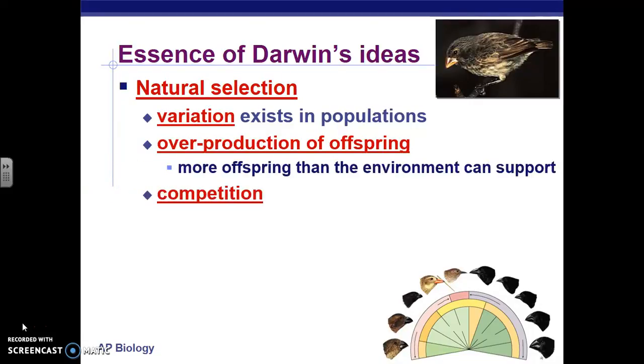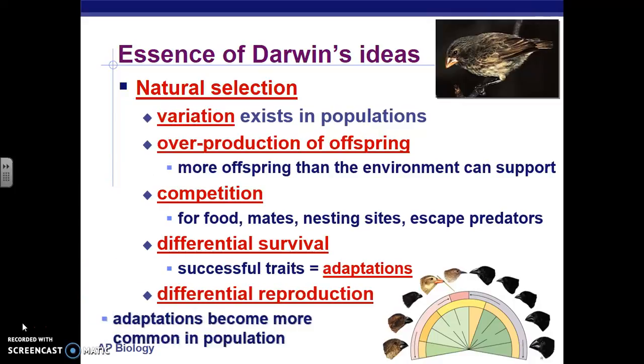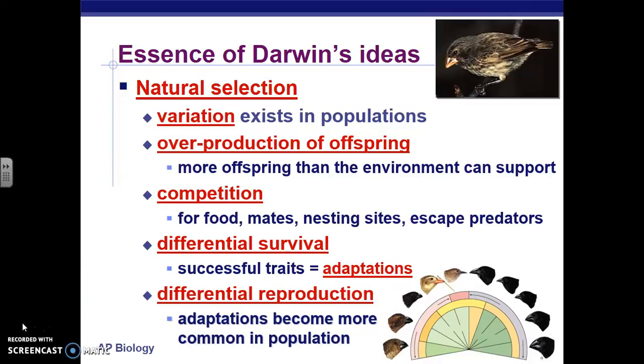Then, let me just load all of them. Because there's more offspring than can survive in the environment, there's competition between those organisms for food, shelter, mates, or there's competition from predators. And what happens is that those that have the traits that are most able to win those competitions are able to survive.